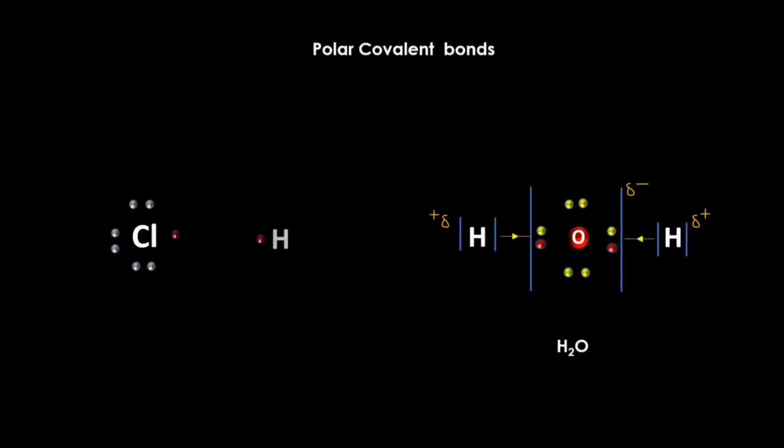Same happens when the chlorine atom makes a bond with the hydrogen atom. For being more electronegative, the chlorine atom draws the shared pair of electrons more towards its own electron cloud, gaining a slight negative charge. On the other hand, as the shared pair of electrons are shifted a little towards the chlorine atom, hydrogen attains a little positive charge. So the molecule of hydrogen chloride is a polar covalent molecule.